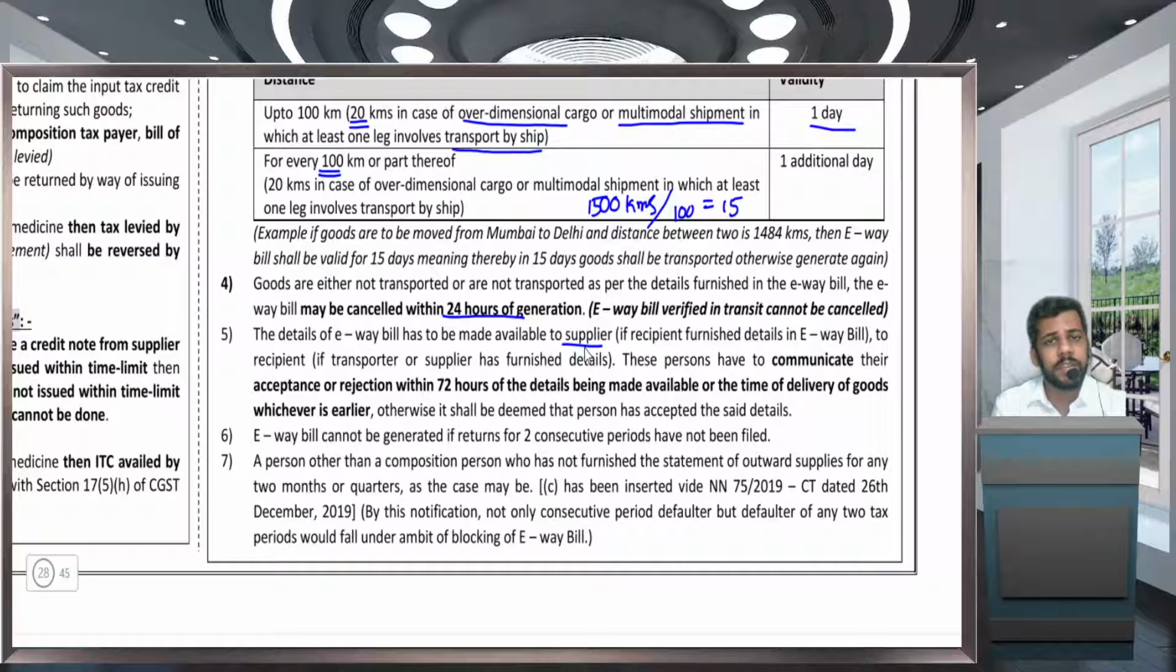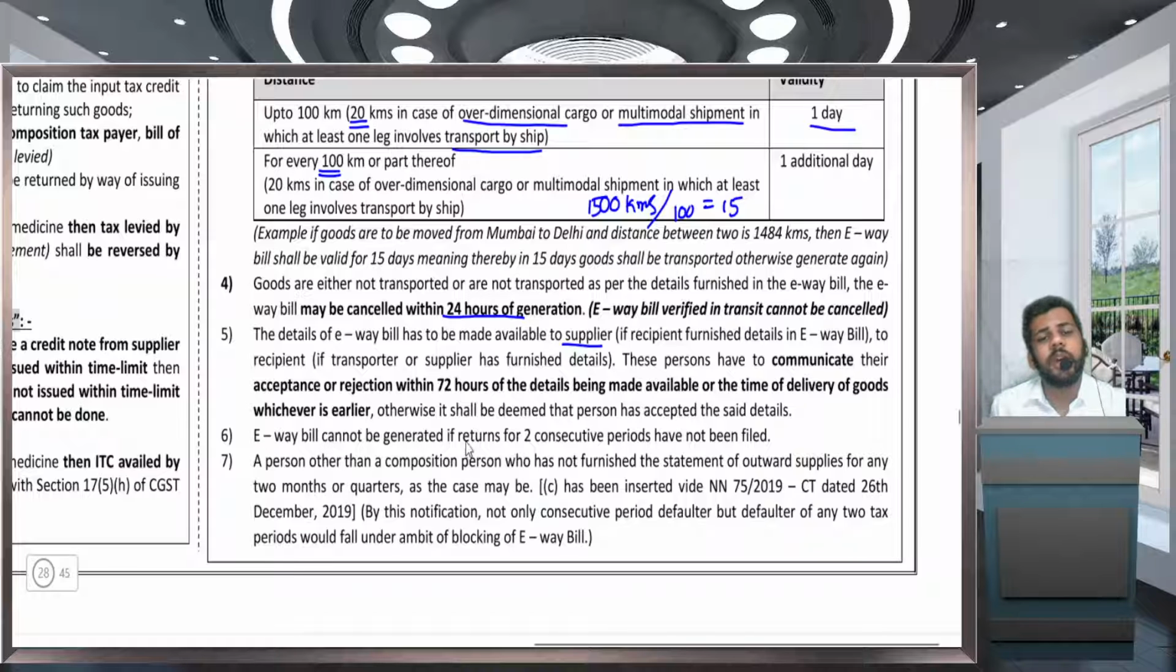Because in some cases, for example, I have a grudge against someone, I can send fraudulent goods to them, right? So the recipient is given an option: if you want to accept, accept, or else reject. But within how much time do you have to accept or reject? 72 hours of generation or time of delivery, whichever is earlier. If you fail to accept within this time limit, it will be deemed acceptance.